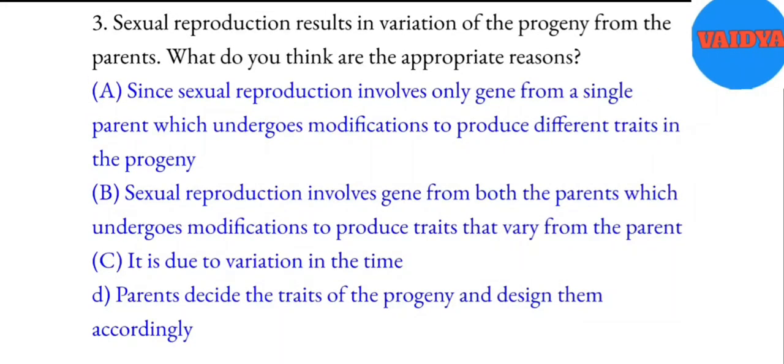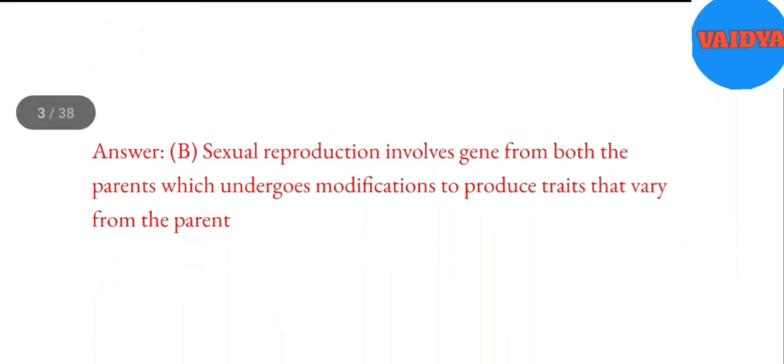What do you think are the appropriate reasons? A. Since sexual reproduction involves only gene from a single parent which undergoes modifications to produce different traits in the progeny. B. Sexual reproduction involves gene from both the parents which undergoes modifications to produce traits that vary from the parent. C. It is due to variation in the time. D. Parents decide the traits of the progeny and design them accordingly. Answer. B. Sexual reproduction involves gene from both the parents which undergoes modifications to produce traits that vary from the